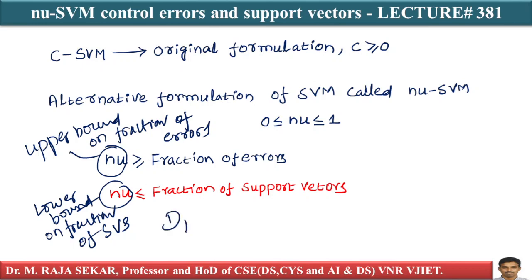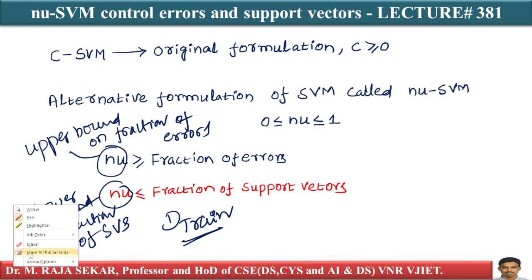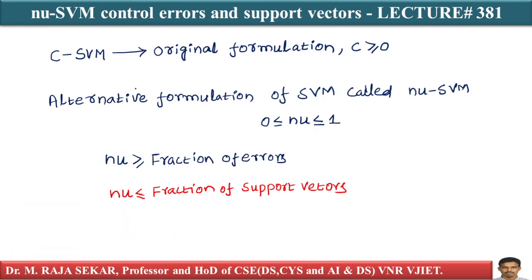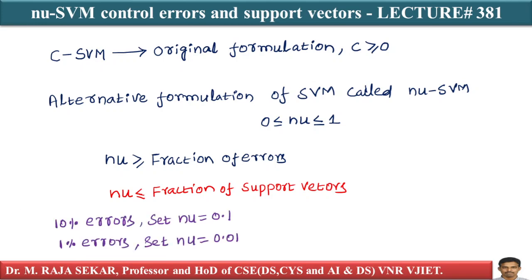Suppose I want to build an SVM with the training data D train, and I don't want more than 10% errors. I just set nu equal to 10%, that is 0.1. If I want less than 1% errors, I must set nu equal to 0.01.